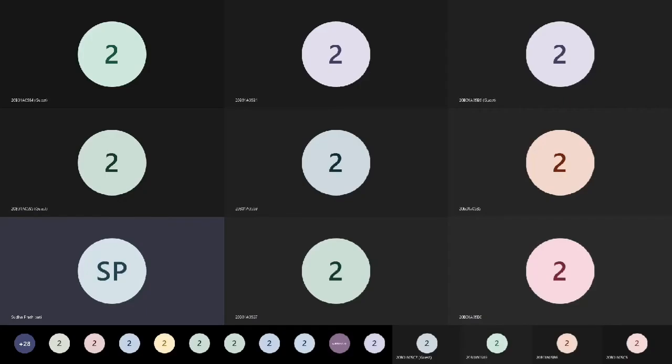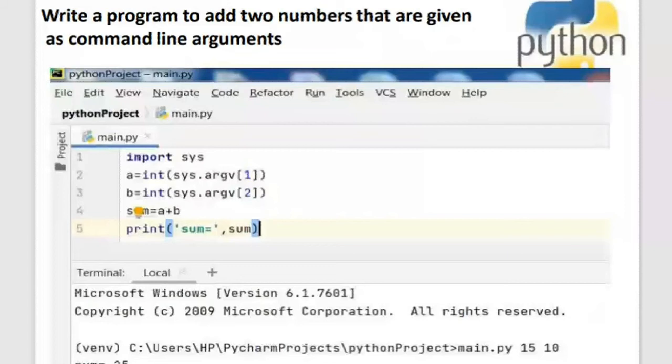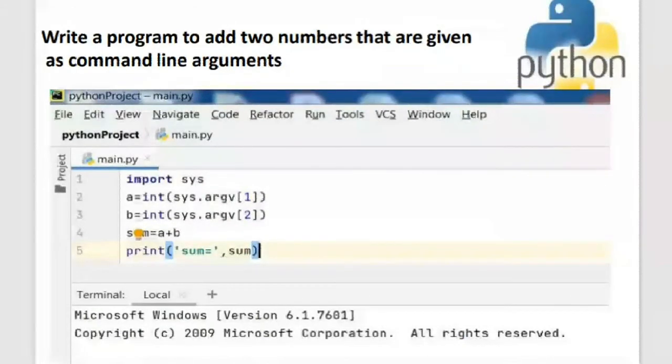Can somebody tell me what is a module? What is pre-written code? What's the purpose of a module? Any file that you write is a module. Any program that you write, any file that you create, is a module. The purpose of the module is that it is used to perform certain tasks, and a module allows us to reuse one or more functions in your program.